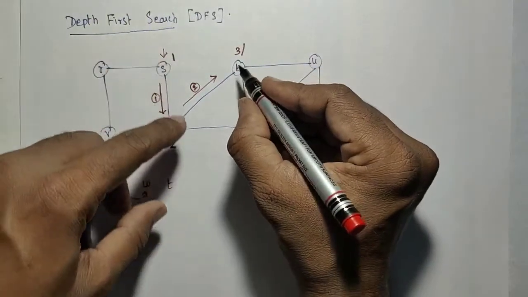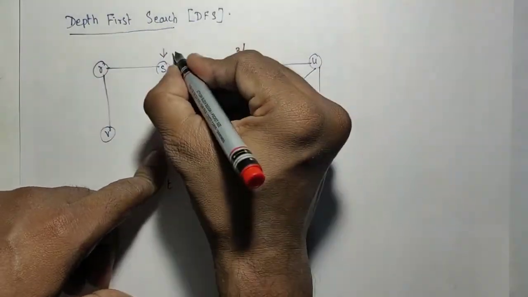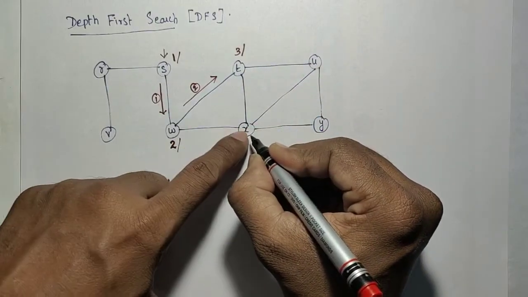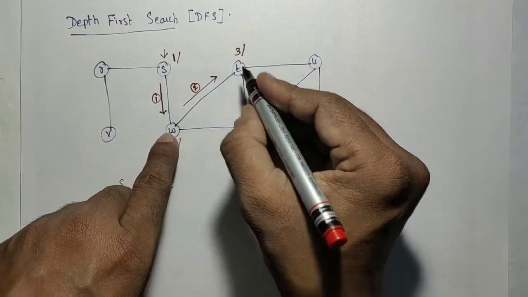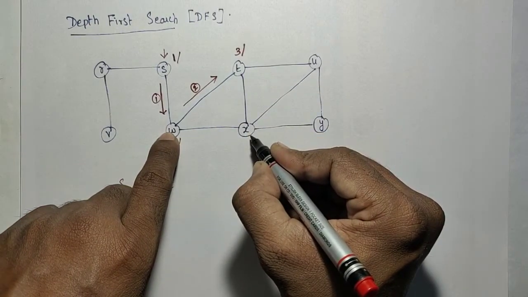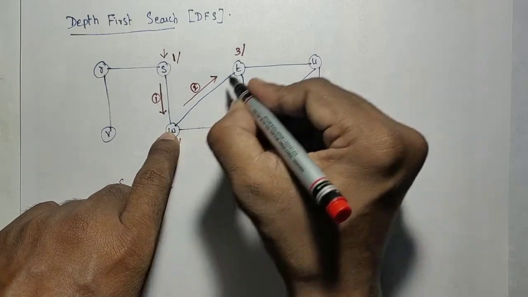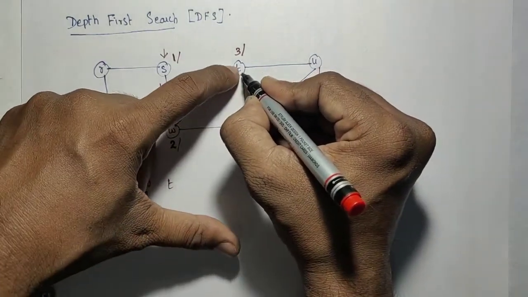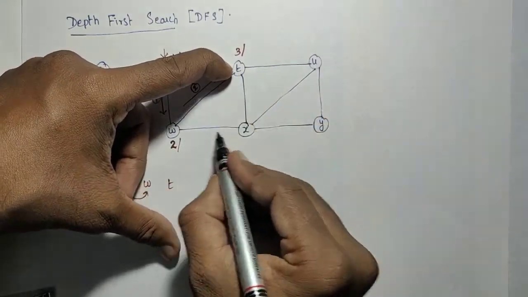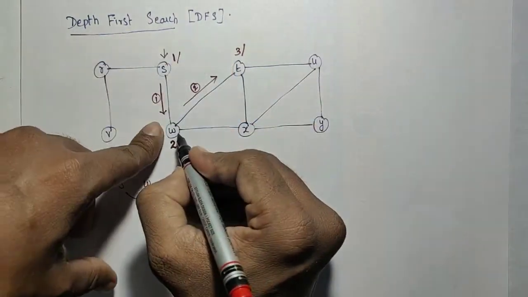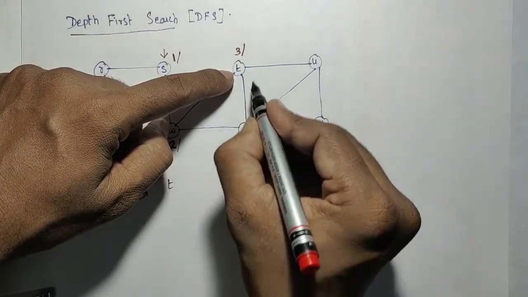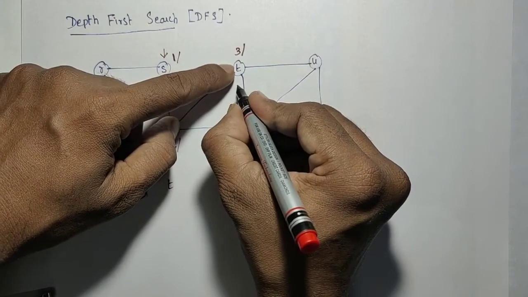So the order is T. Next, the adjacent node is X, but I should not go for it. I have to completely visit T before going for X. So I have to come to T and look for the adjacent nodes of T. The unvisited adjacent nodes of T are X and U. W is already visited. Now I need to go in one direction, either here or here. Suppose I start with this one.